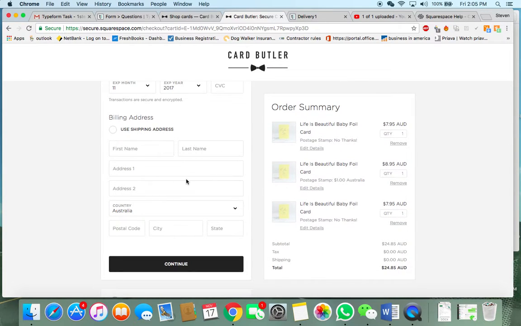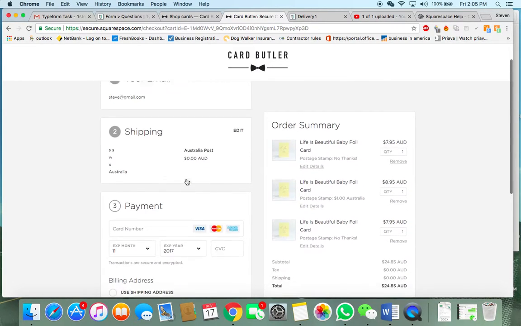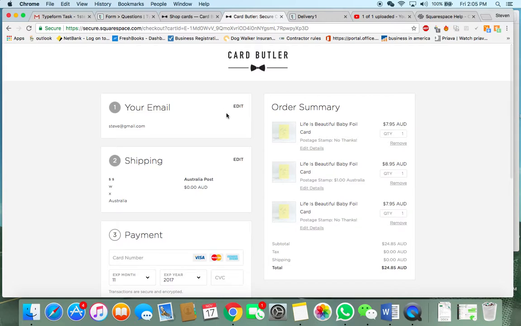But this solves basically all your problems in a lot simpler way, in my opinion, than the Typeform, because I think the Typeform is just too big. Not even hard, it's just too big in general, too time consuming, too large, it's not going to run properly, and it's not going to integrate well with your website. That's my opinion from working through it over these last few hours, the last couple days.